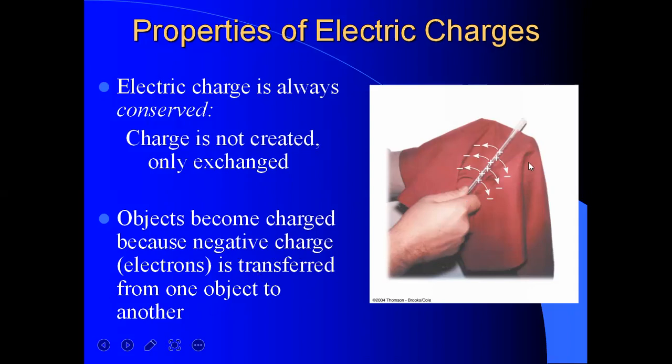This is another real life example of electric charge. When we rub the glass rod with a silk cloth, then it will be charged.